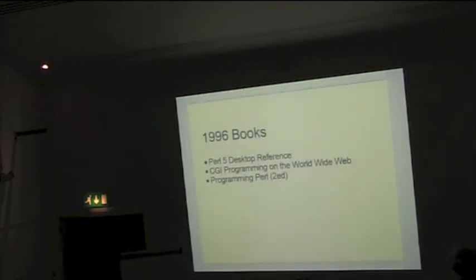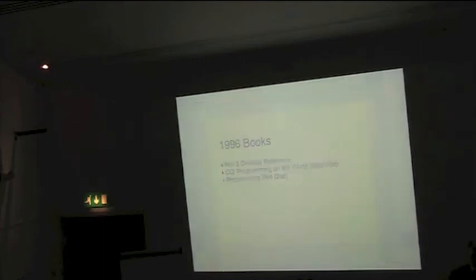And we got some more books. The Perl 5 Desktop Reference was first published in 1996. CGI Programming on the World Wide Web is the O'Reilly mouse book. It's not one of the nastier CGI books that we'll come to later. And the second edition of the Camel. So that's the first blue Camel. That was the first Perl book that I bought.